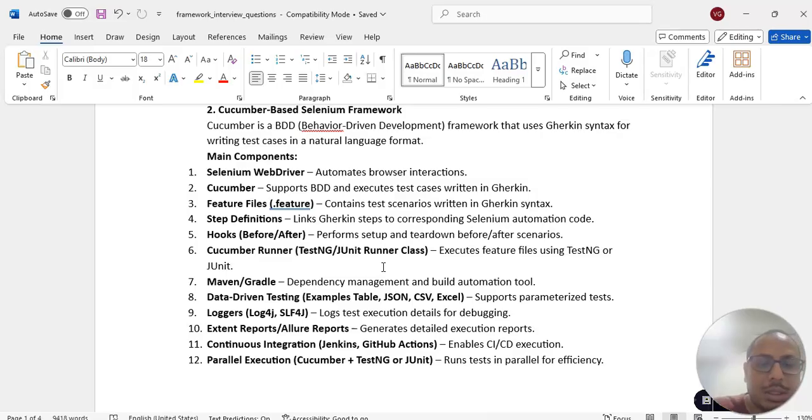For continuous integration, we can use Jenkins or GitHub Actions. For parallel execution, we can use Cucumber with TestNG or JUnit.